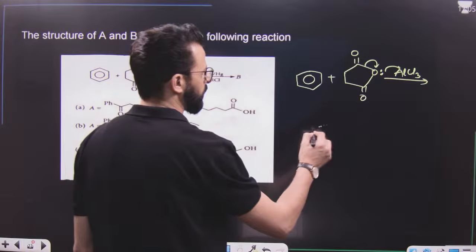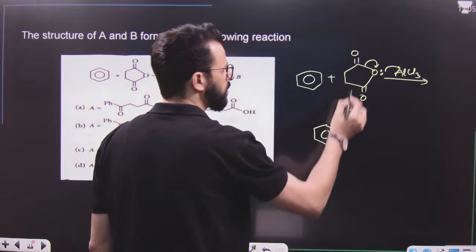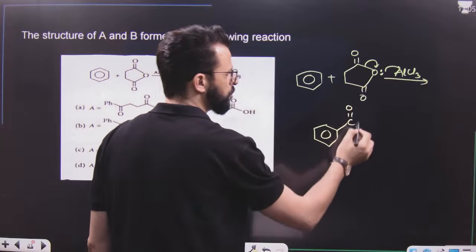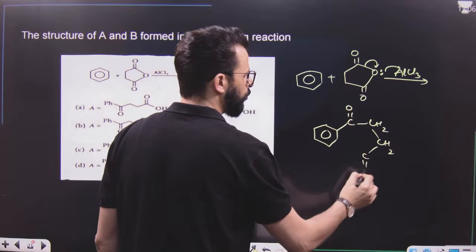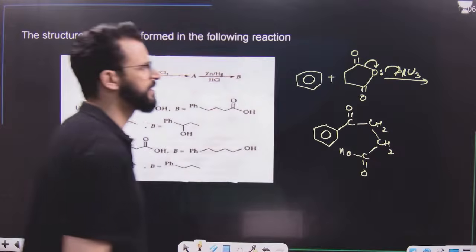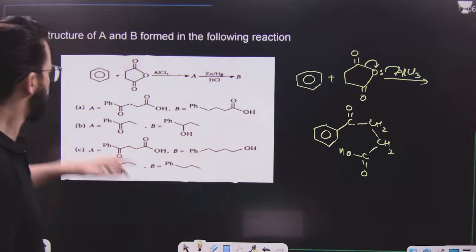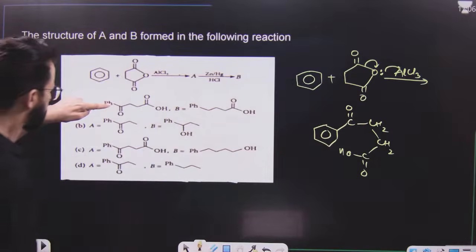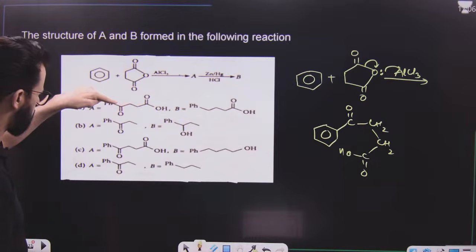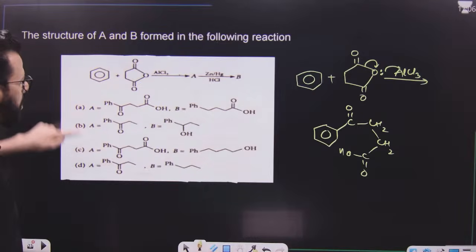Have a look. It is benzene. To that benzene, C double bond O is there. After that, it is CH2, CH2, COOH. So it will be like this. First of all, it is benzene, that means phenyl ring. After that, it is CO, then CH2, CH2, COOH. Either this one, CO, CH2, CH2, COOH, or this one. That means it is either A or C.